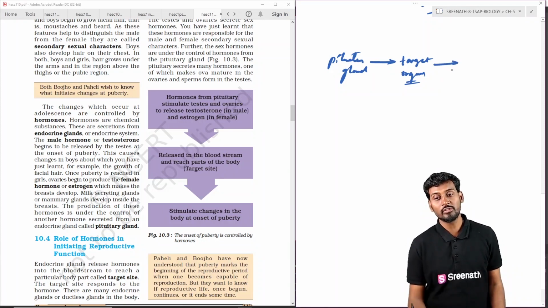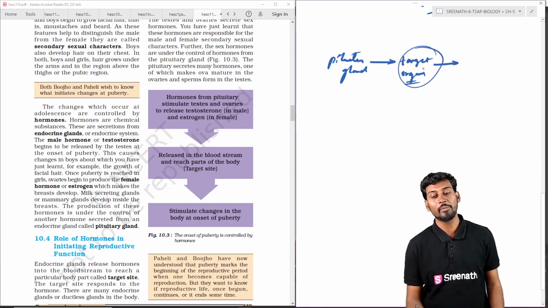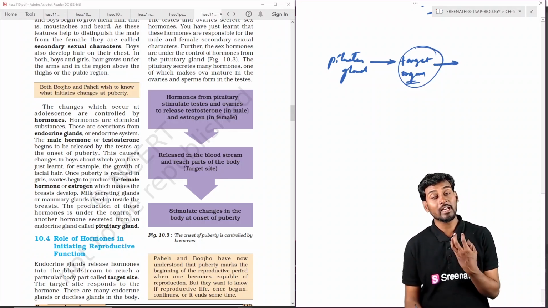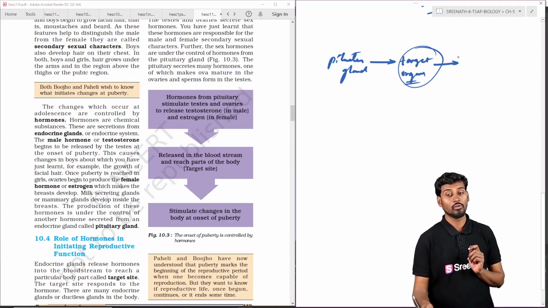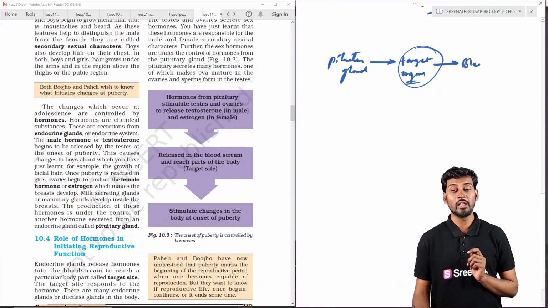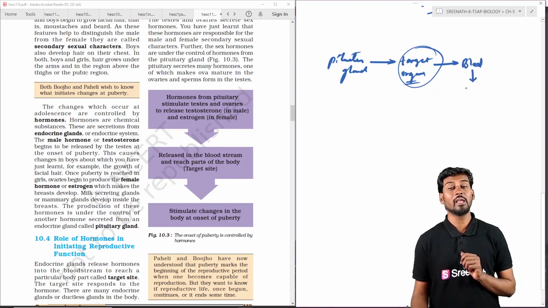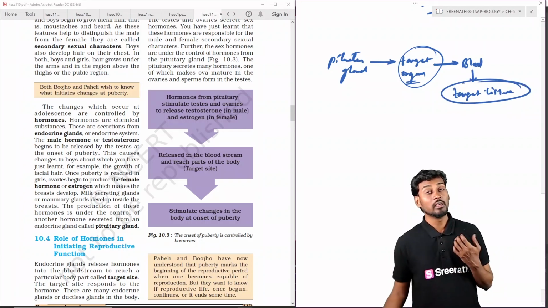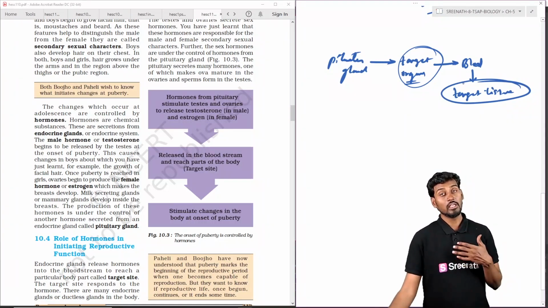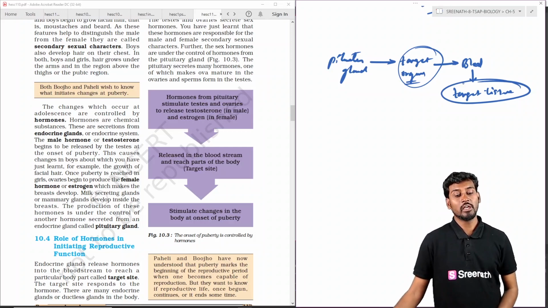So the target organs are generally generating this hormone, that is the male and female hormones, which enter the blood, and finally from the blood they again reach the target tissue. So what are the target tissues? As we discussed, it can be the chest, or the testes or ovaries, the private parts, or any part of the body.